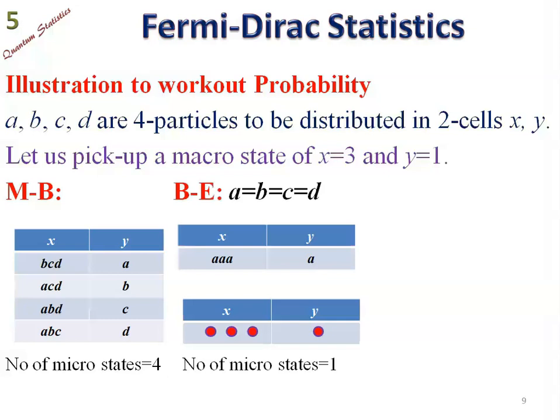In Bose-Einstein's statistics, all particles are identical and they are indistinguishable. So all 3 particles can be named as AAA, placed in X cell, and only 1 particle in Y cell. In this fashion, we have 3 balls in one cell and 1 ball in the second cell. Here, the number of microstates corresponding to the same macrostate is only 1.